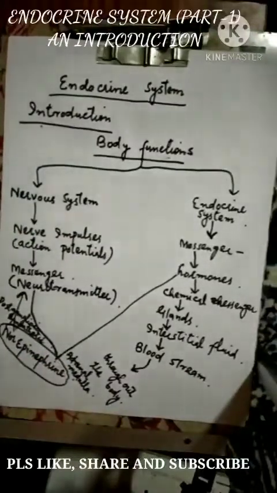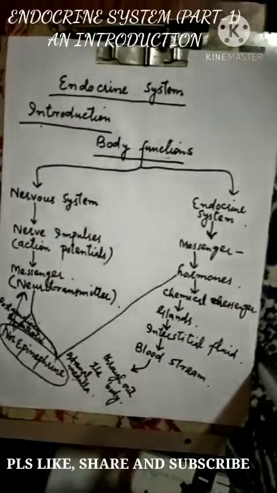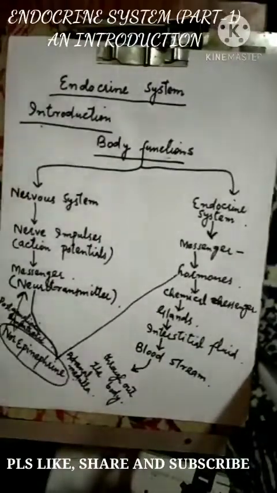So we can say that all our body's functions are regulated or controlled by the nervous system as well as the endocrine system. Both of these release chemical messengers, neurotransmitters by the nervous system and hormones by the endocrine system.